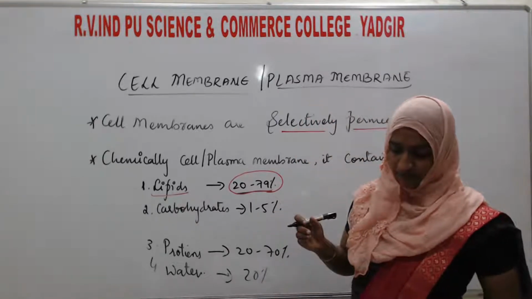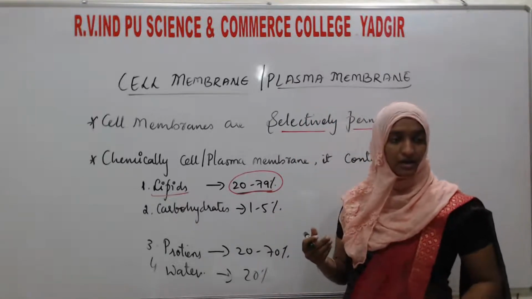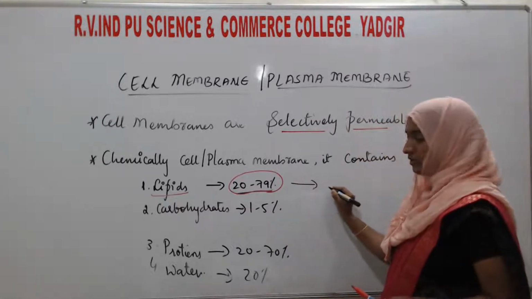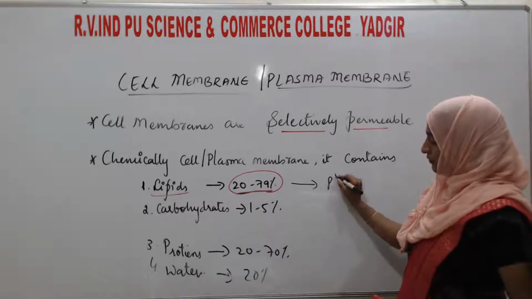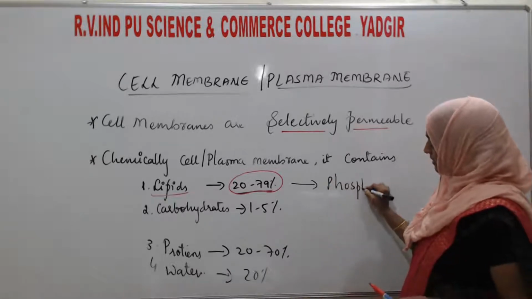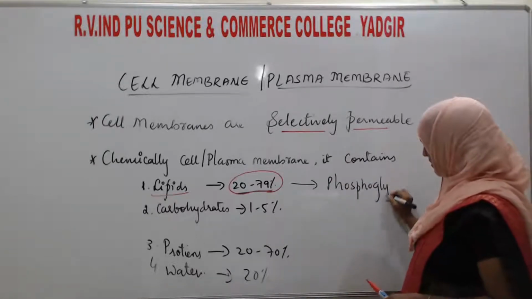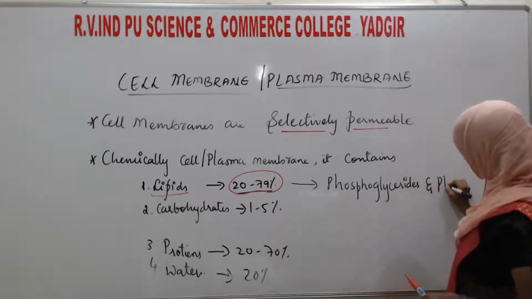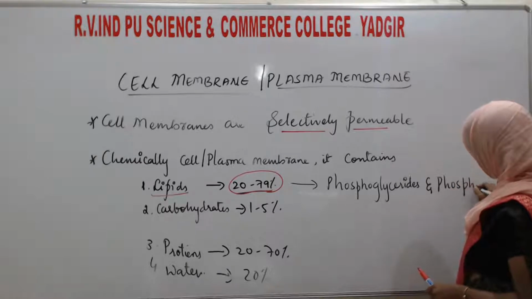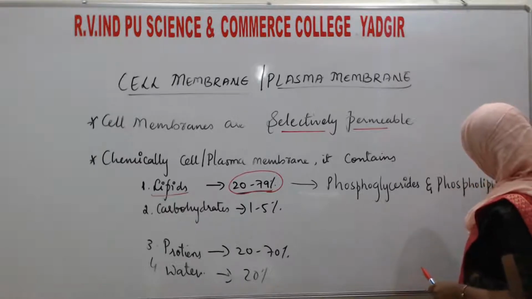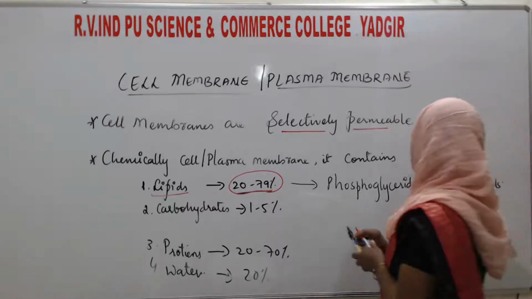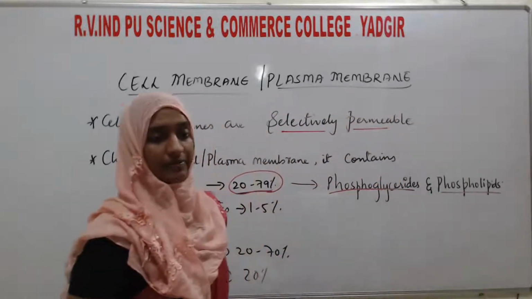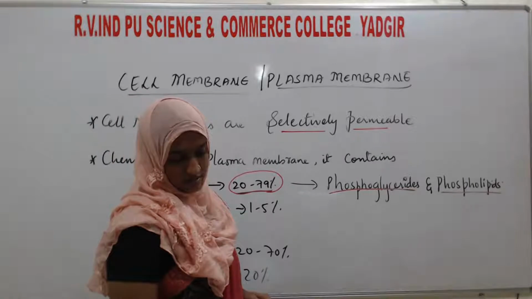The important lipids of the membrane are phosphoglycerides and phospholipids. These are the two lipids which are present in the cell membrane of the cell.